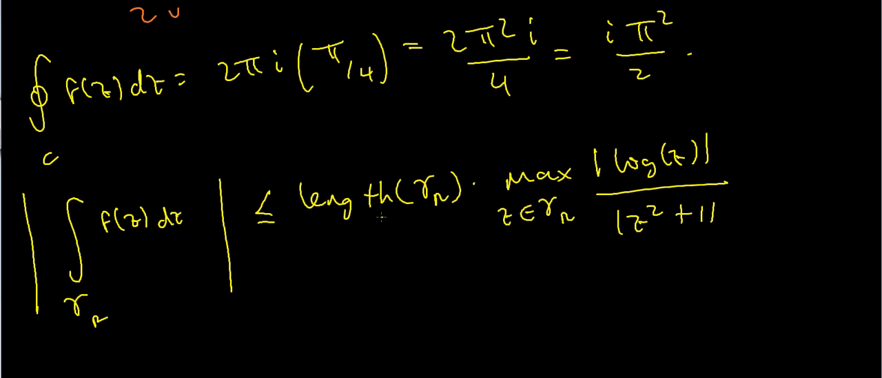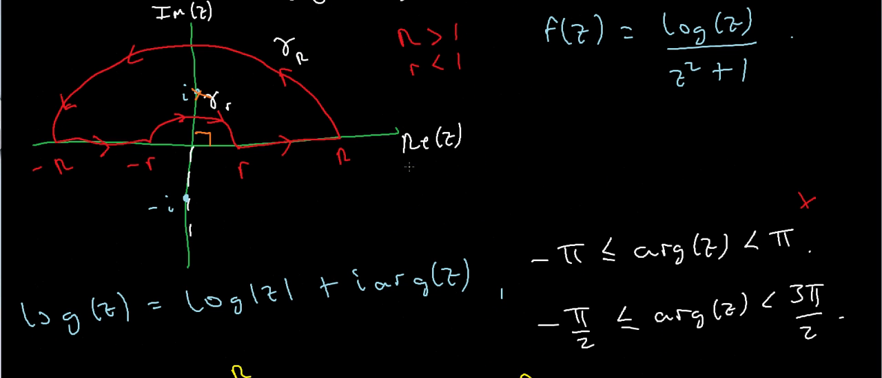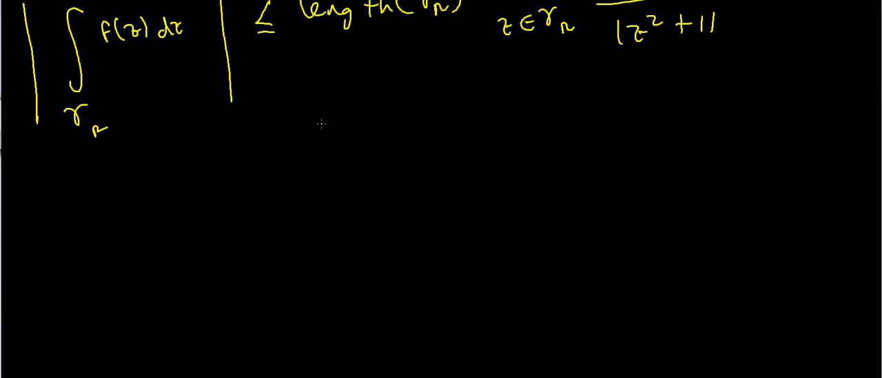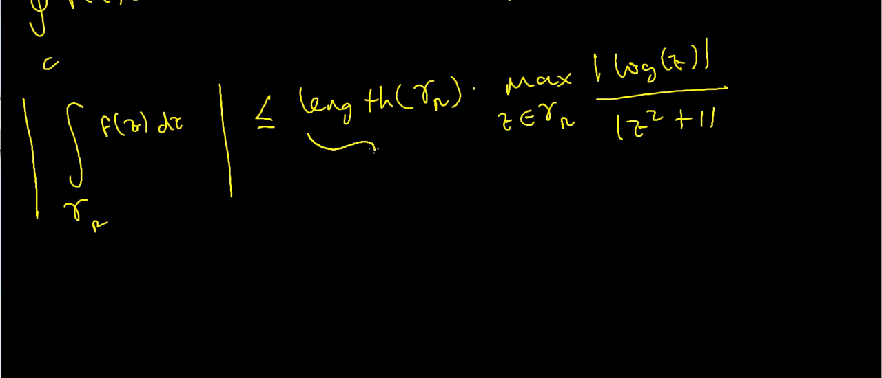Alright, well, notice what is the length of gamma sub R? Gamma sub R is just this larger circumference, and that has length pi R, because if you think about it, this is just part of a circle which has radius capital R. So if this were a full circle, it would have length 2 pi R, and since I'm only using half of that, its length is just pi times R. So this is just pi R.